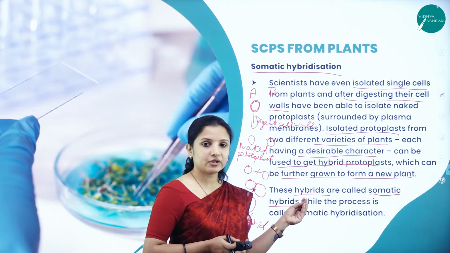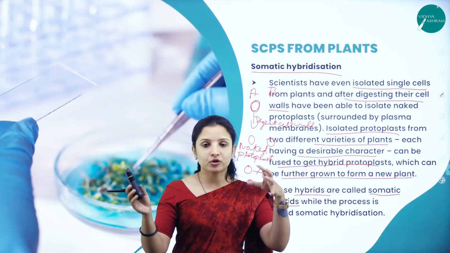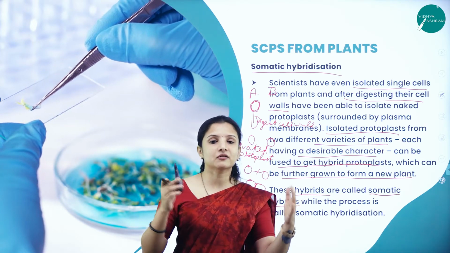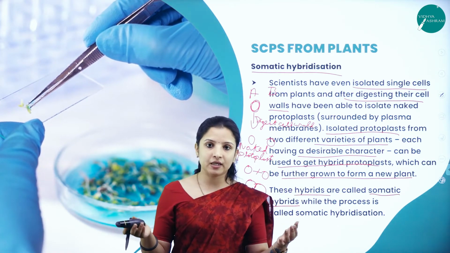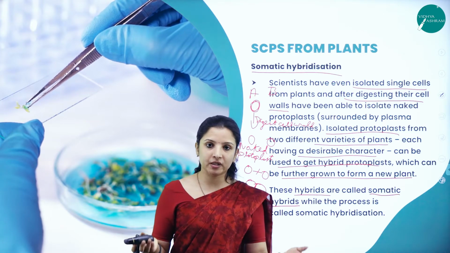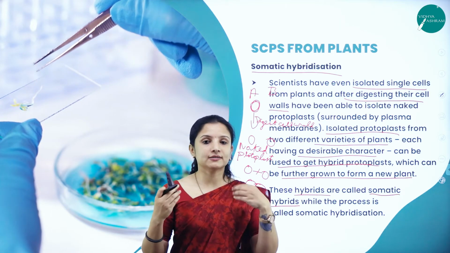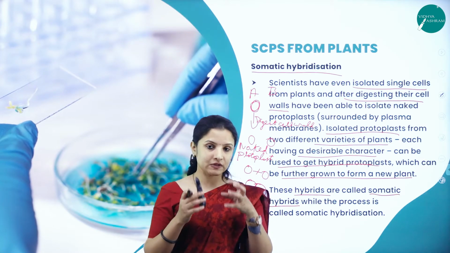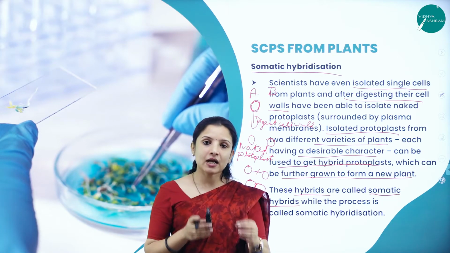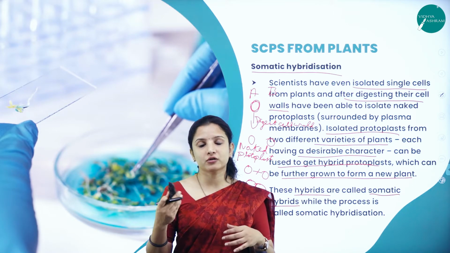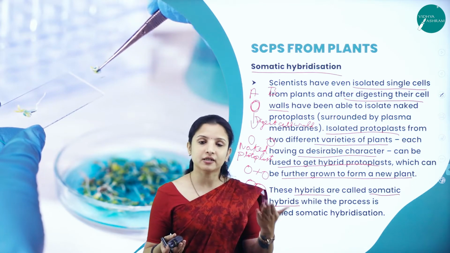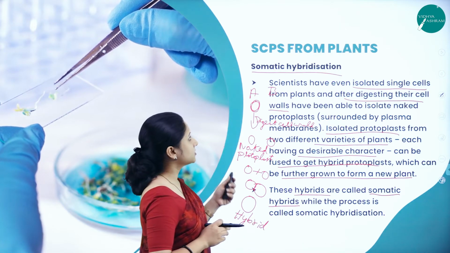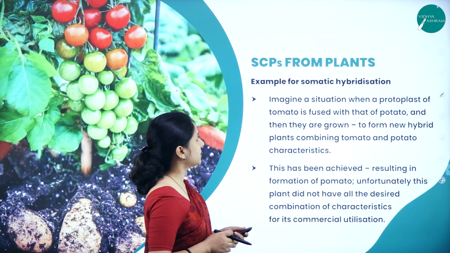What is somatic hybridization? Here the protoplast will be taken, that is the cells, two cells will be isolated from each plant, A and B. That cell wall will be removed, and now it is called a naked protoplast. That protoplast is made to fuse, and which is now called a hybrid. That protoplast hybrid will be cultured on a suitable nutrient media to generate a new plant, and such hybrid plants are called somatic hybrids. So now we know what is somatic hybridization.